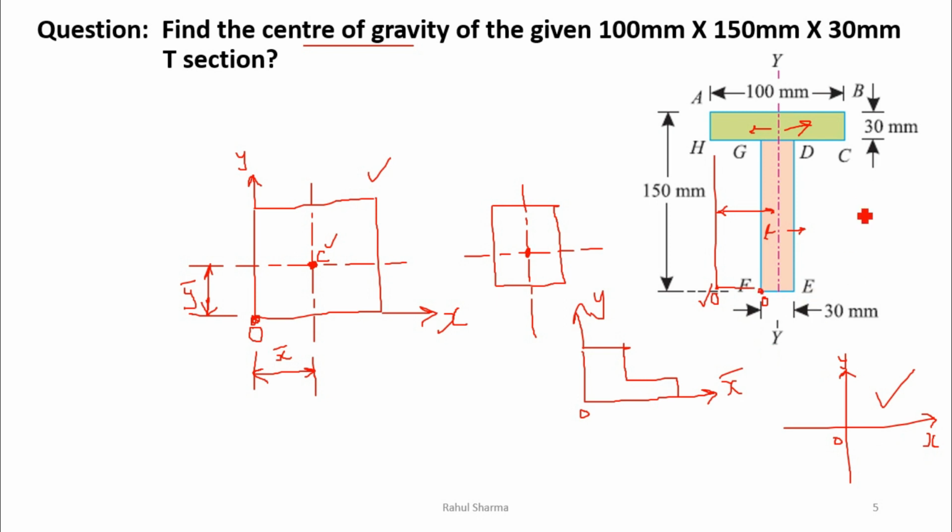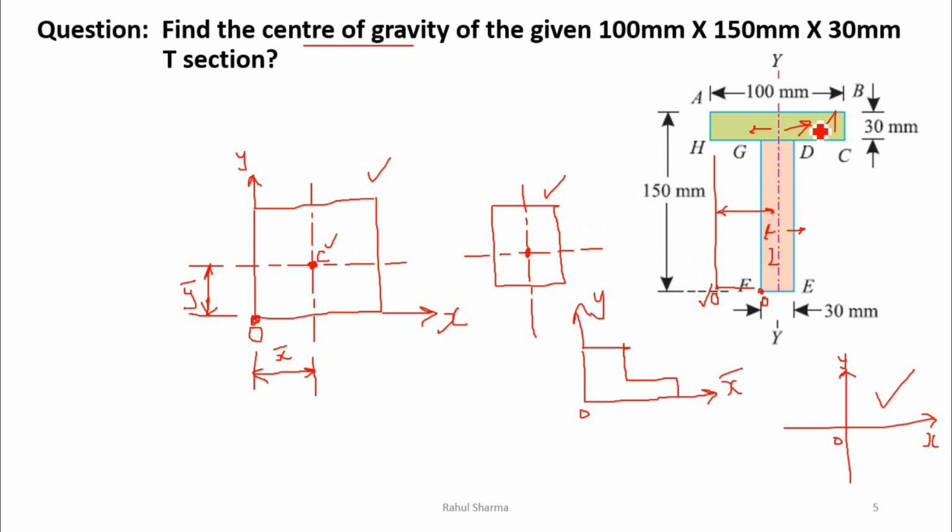I have solved this question in the next video. You can go and watch that video. I'm using this concept there, but you have to see how I do the calculation. If I give you a brief idea about that, I divide the surface into 1 and 2, because we cannot directly find the centroid of the whole surface, so we have to divide it into surface 1 and surface 2.